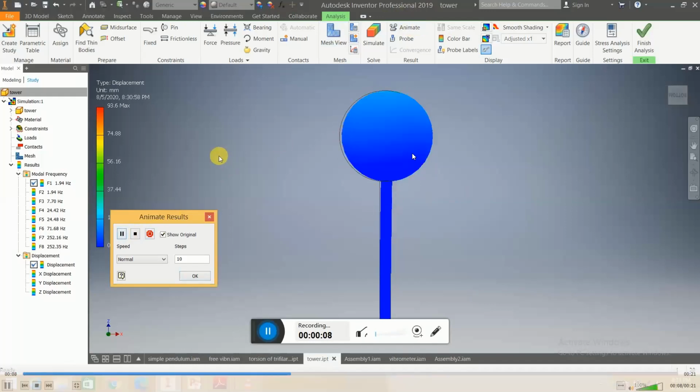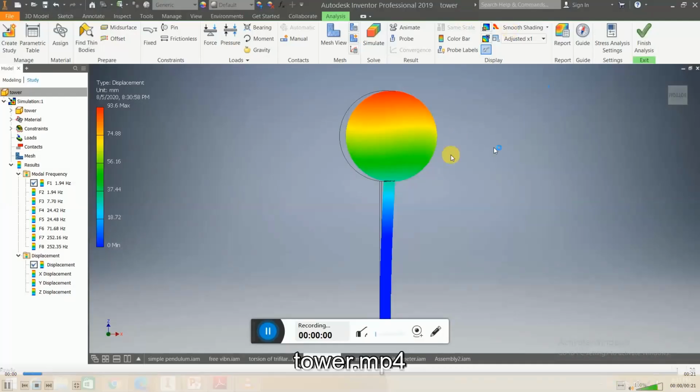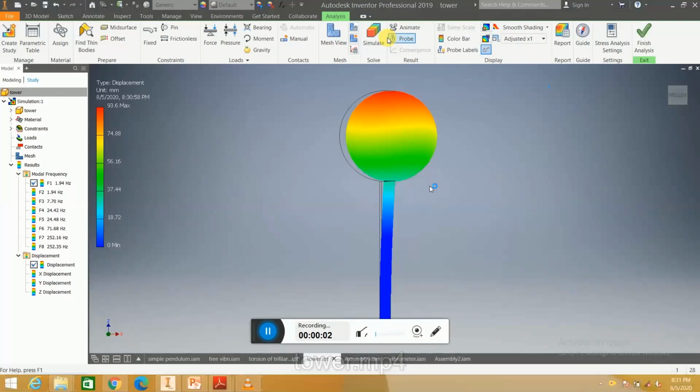You can see here, the mass of the system is vibrating about the perpendicular axis, that is the axis of the system. So this becomes the transverse vibration. Basically this system is vibrating like a cantilever beam.